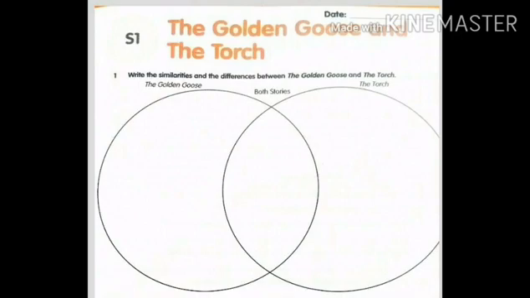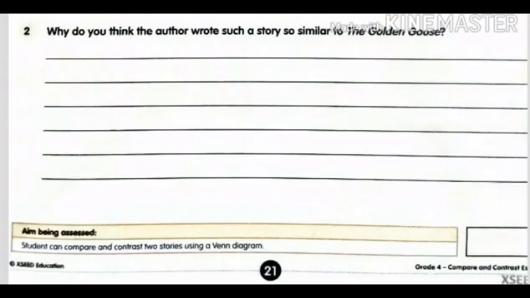So in the Venn diagram, write the similarities in between, any two similarities, and write at least 5 differences in your volume. Write neatly and properly with correct spellings. Check the spellings from your textbooks and complete it. Now see the second question.